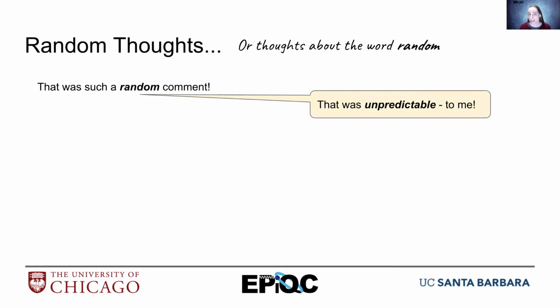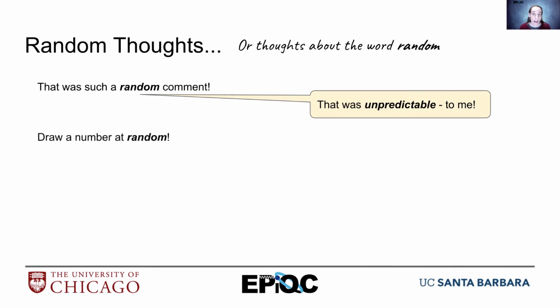Because whoever made the comment didn't necessarily think it was unpredictable, they thought of it. But when you use that word, random, in that context, you're just meaning that you would never have thought of that. That was so unexpected to you. So random can sometimes just mean unexpected, which could mean unpredictable, which means very low probability.